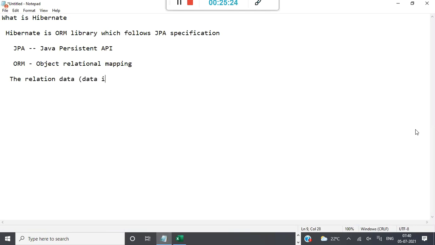Data in an RDBMS, which is a relational database. What is relational data? Tabular data stored in tables. As I told, tables are logical interface only. We'll be dealing with tables only. Tables means rows and columns, which are mapped to